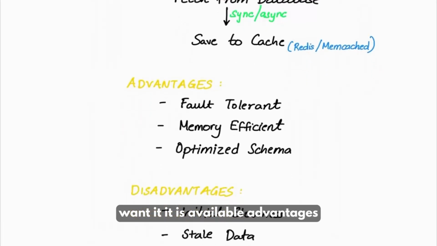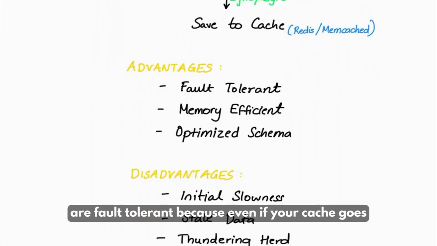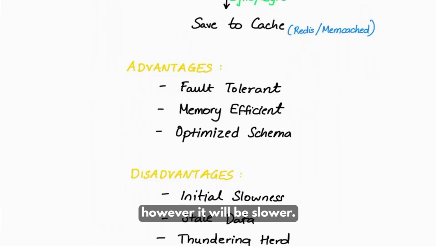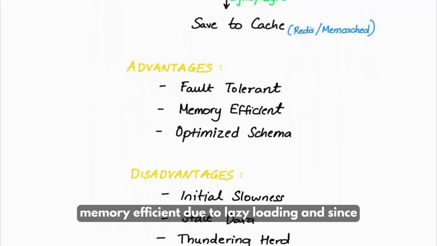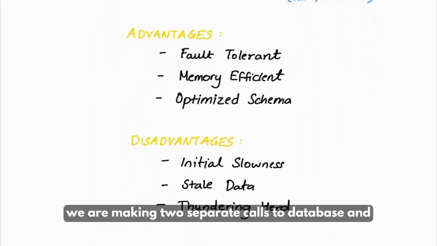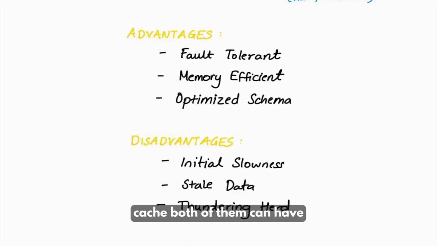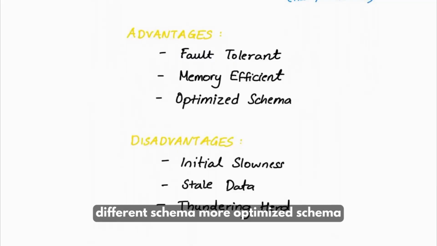Advantages are fault tolerant, because even if your cache goes down, the data will be served from the database. However, it will be slower. Memory efficient due to lazy loading, and since we are making two separate calls to database and cache, both of them can have different schema, more optimized schema.